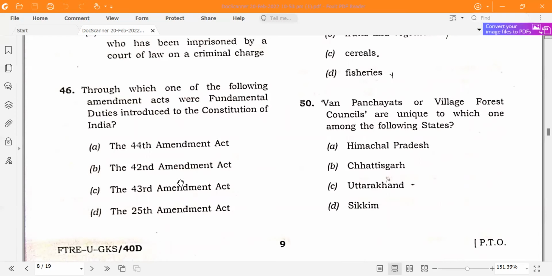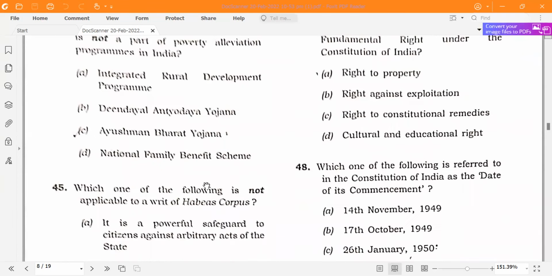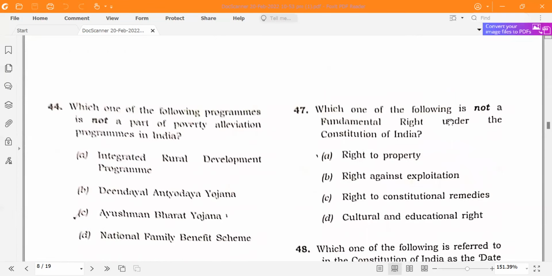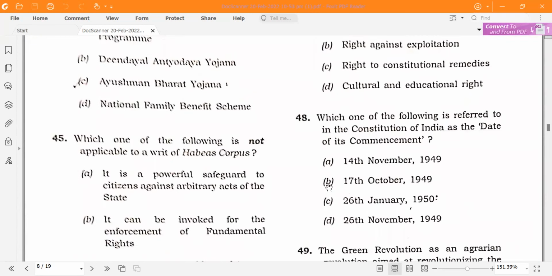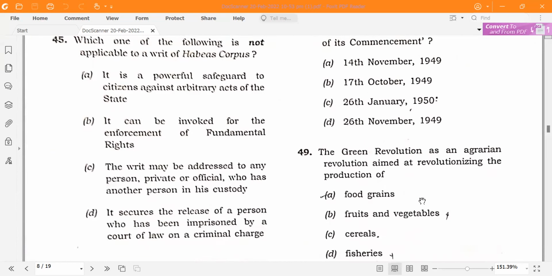Which one of the following acts as a fundamental duty? So it will be 44, or okay, you tell me what is the answer for 46. This is an easy one. Which one of the following, that is right to property, is not under the fundamental rights. And the Constitution of India's date of commencement is the 26th January 1950.